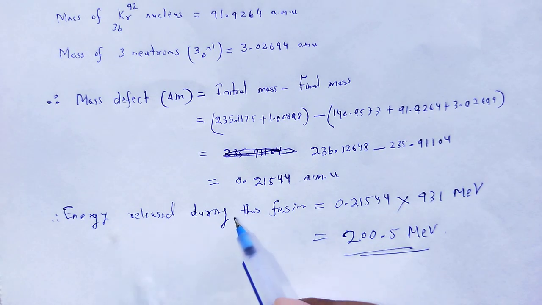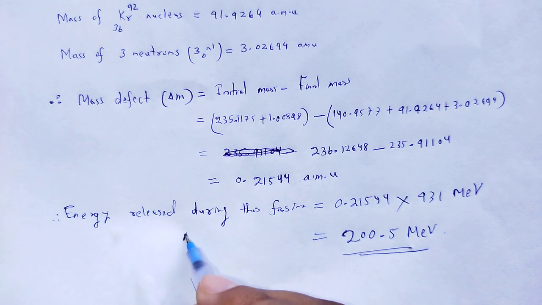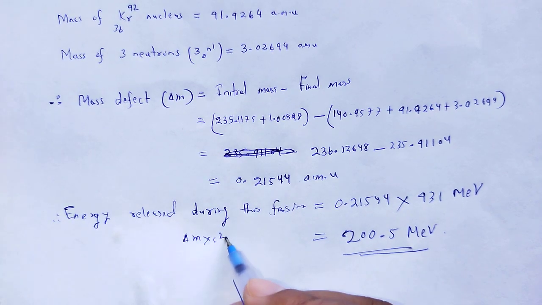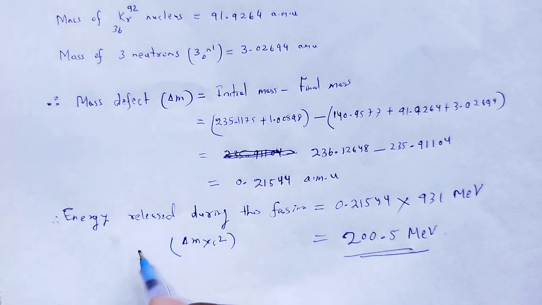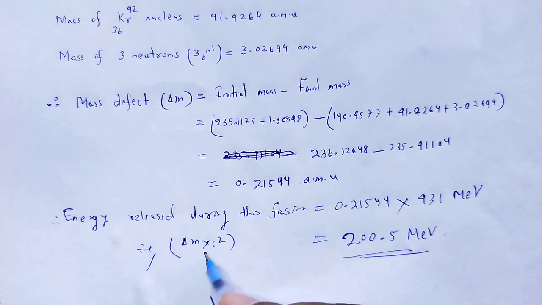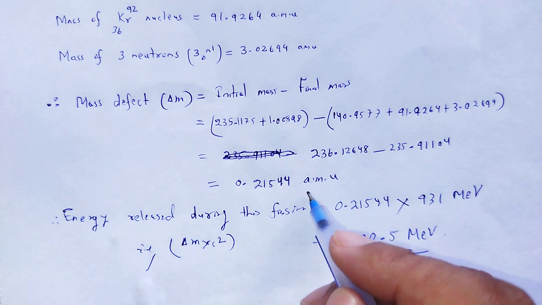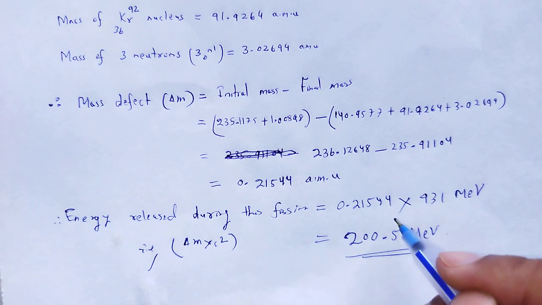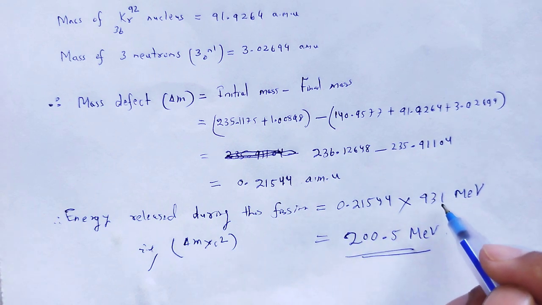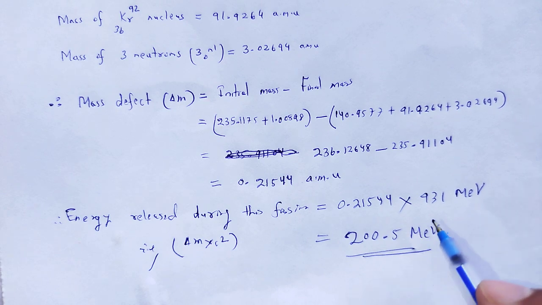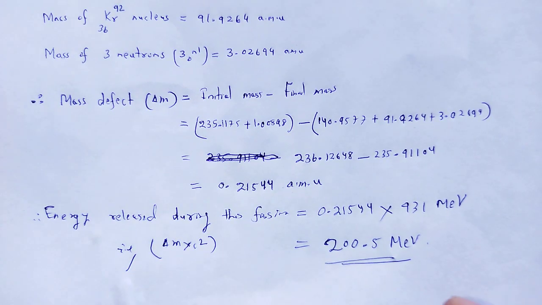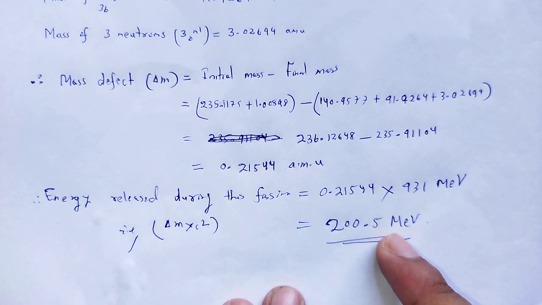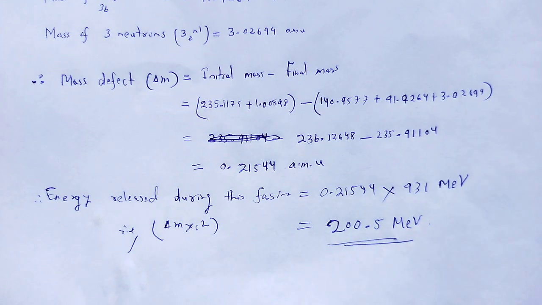That is the energy released during that process, delta m into c square, according to Einstein's mass energy relation. When c square is multiplied to that mass, it will be found to be 931 mega electron volt per unit. The energy released during that fission process is 200.5 mega electron volt, which is so huge.